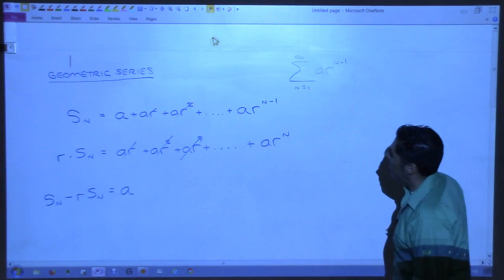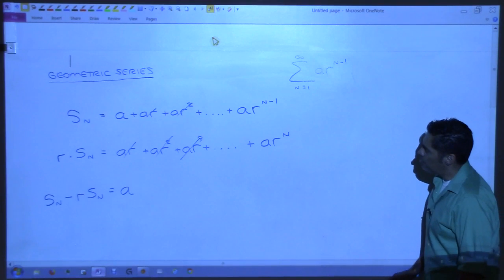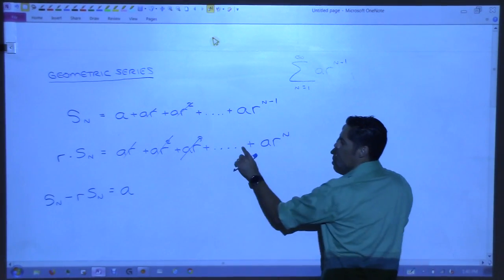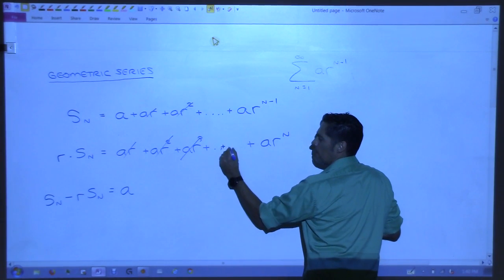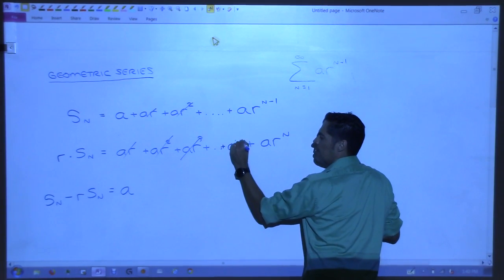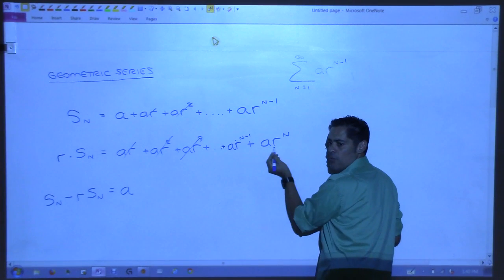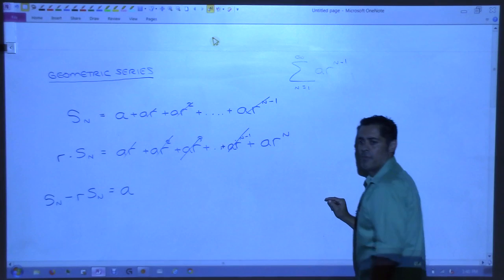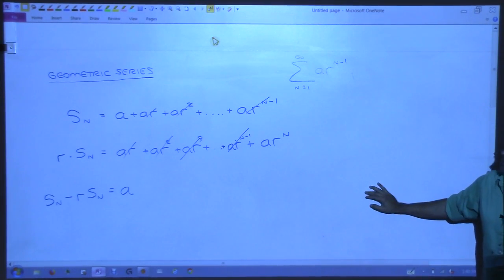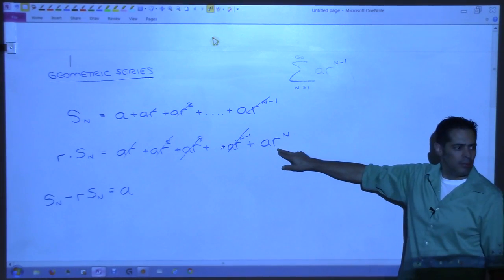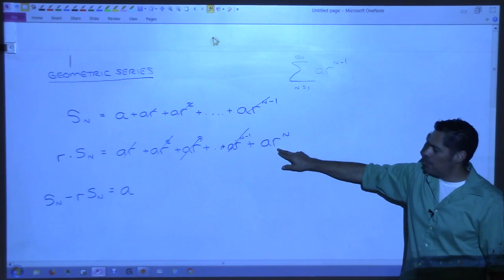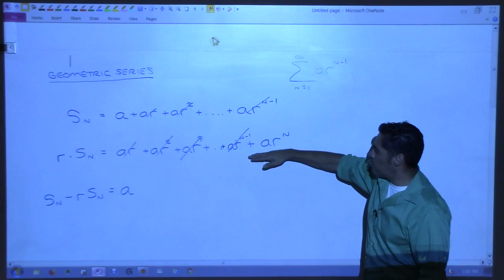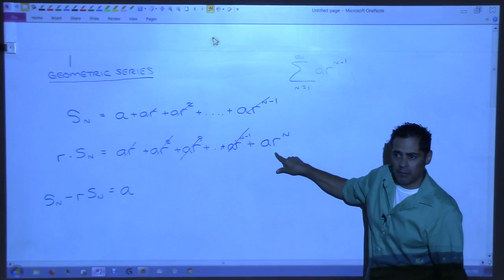Now what happens at the very end? This is a little bit tricky here. Does this one cancel? Yes, because the one right in front of this is AR to the n minus 1. The one right in front of this one is that one, so this one would cancel. Does this one cancel? No. This one does not cancel. So I'd be left with the A here, and then I'm subtracting this row, so minus that one.